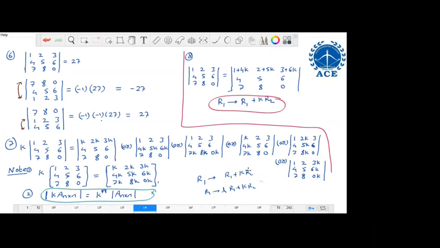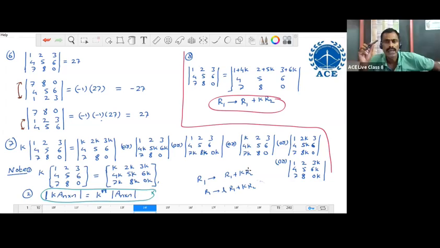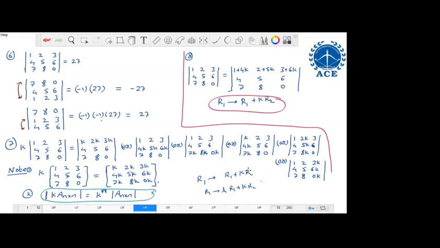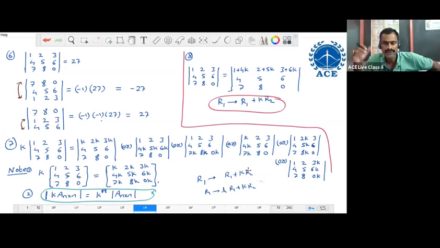Okay, sir. This is done just to reduce the matrix, sir. Actually, row operations, to find higher order determinant values, we try to make some elements zeros. To make some elements zeros, we apply this type of elementary operation.